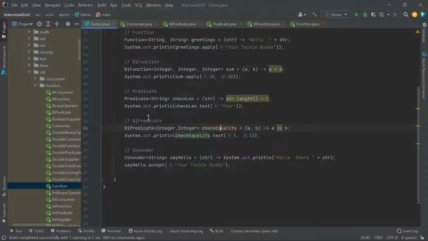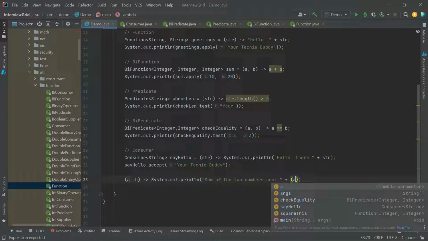Similar to BiFunction and BiPredicate, we have BiConsumer also. So suppose I'll take two inputs now, a comma b, let it be two integers, and we are expecting it to print the sum of the two numbers.